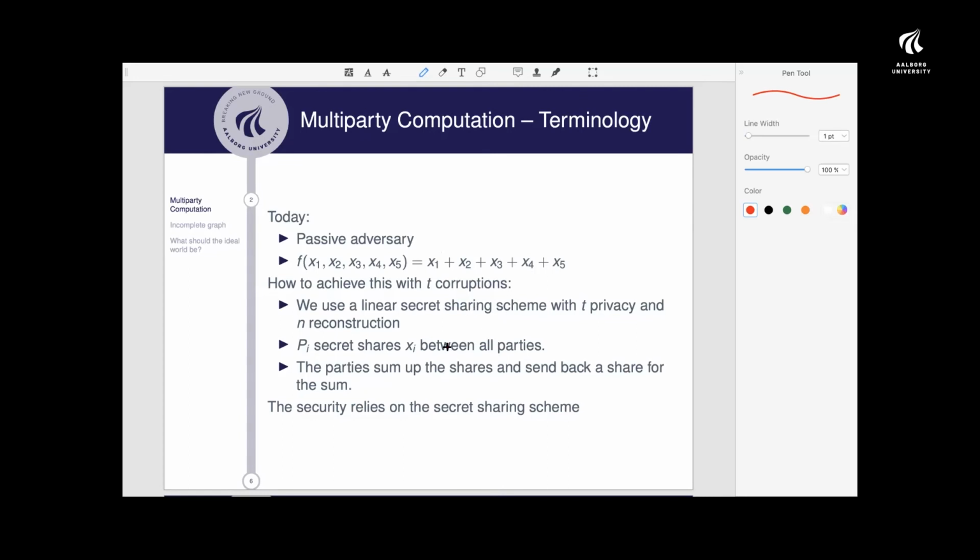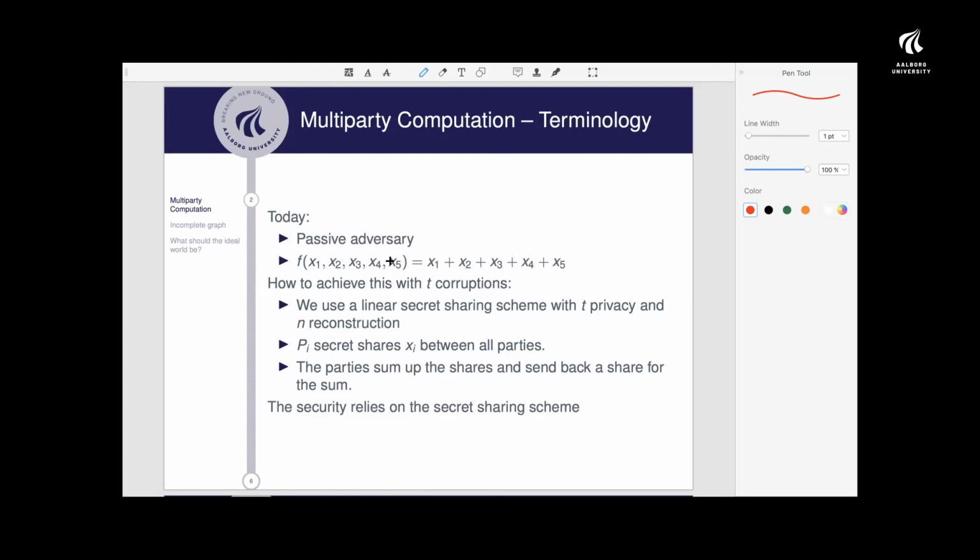So the security here, or the privacy, when we only have a passive adversary, the main thing to consider is privacy, more or less, because the only harm we could do is that it will leak some information. But the security relies on the secret sharing scheme having this T privacy. So if an adversary is not corrupting more than T parties, then it will only see T shares for each of the inputs, so it doesn't reveal anything. What the adversary learns is just the inputs of the parties that are corrupted and the output at the end.